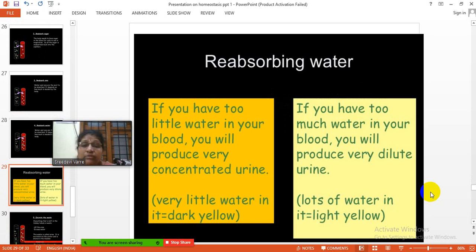If you have too little water in your blood, you will produce very concentrated urine. Very little water equals dark yellow. If you have too much water in your blood, you will produce very dilute urine. Lots of water equals light yellow. So reabsorbing water depends upon the situation, right?